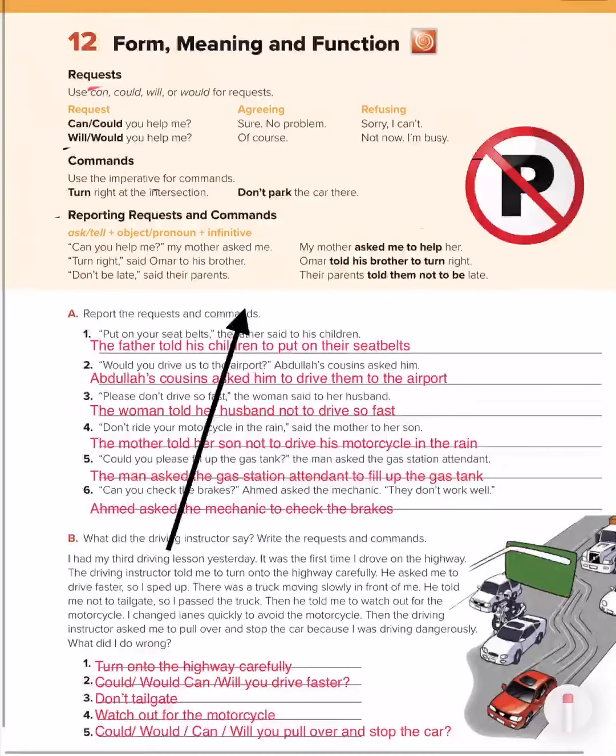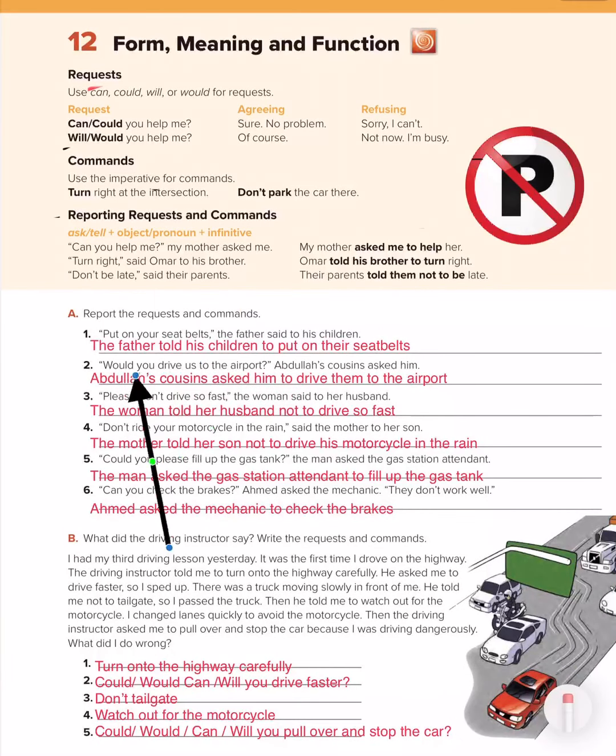Look what do we have here, my lovely students. Report the request and command. So we have here, as we can see, we will be reporting them. Put on your seat belt, the father said to his children. So the father told his children to put on their seat belts. Would you drive us to the airport? Abdullah's cousins asked him. Abdullah's cousins asked him to drive them to the airport.